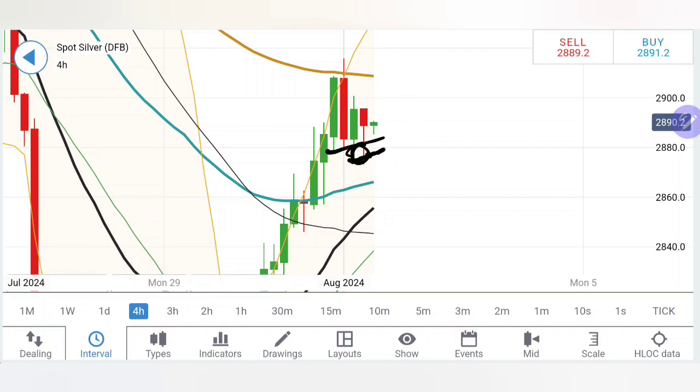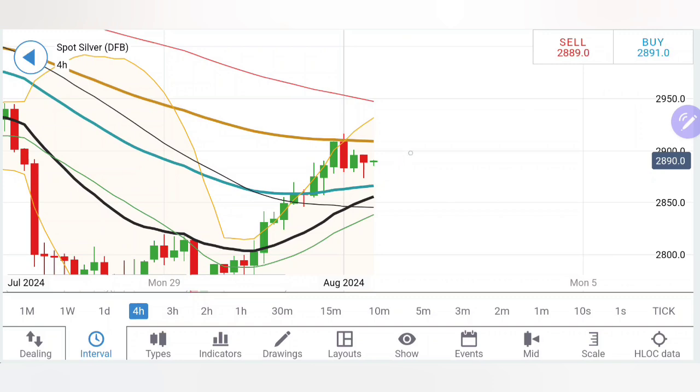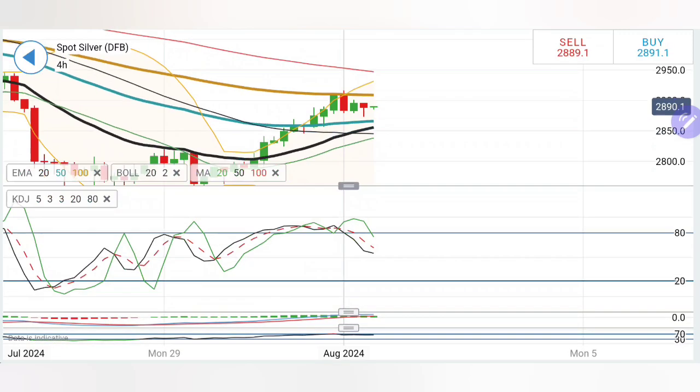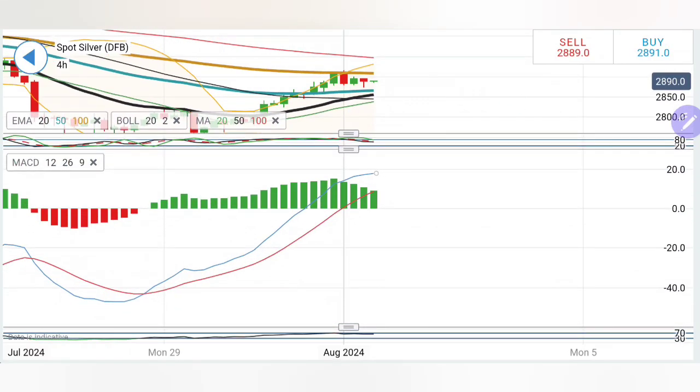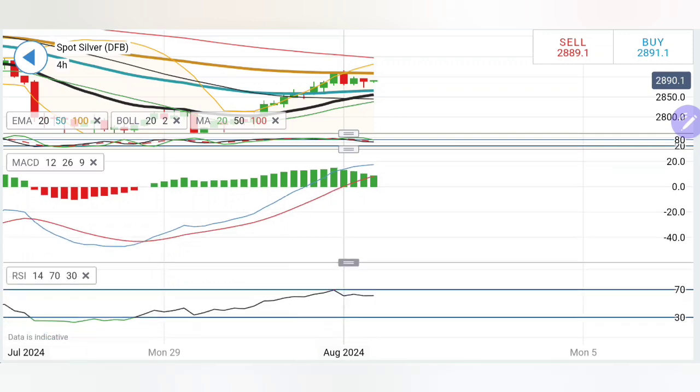Now after breaching, the support at 28.75-80 is proving out to be a good support. Those who watch me regularly, I have mentioned 28.75-80 as a greater resistance earlier, and now this is going to be a good support. So it has to break this zone in order to trade further bearish, and then we can see it moving towards the 28.60, 28.40 zone. The moving averages here have started to converge but not yet crossed over. The stochastic has dropped from the overbought zone. MACD is in green, trying to converge, not yet crossed over though.